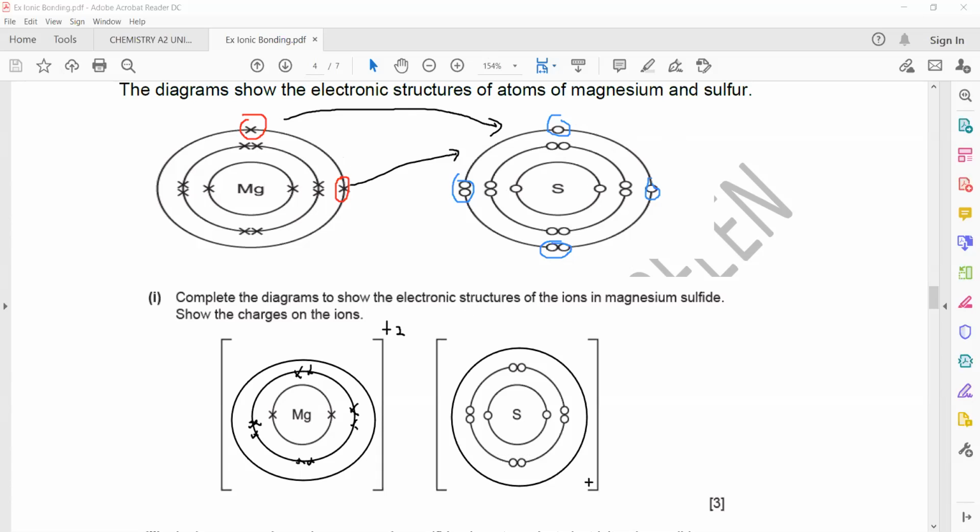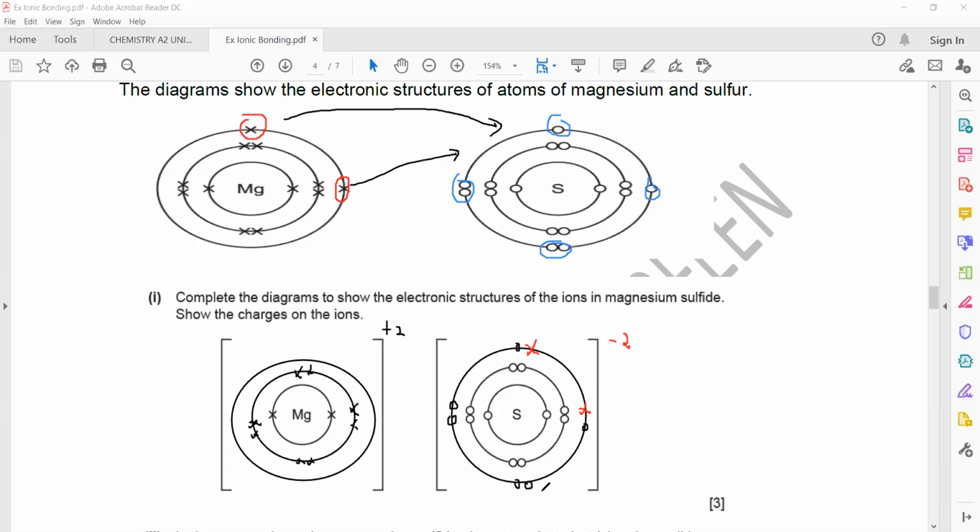So you will draw the 6 electrons which already belong to sulfur, and use a different symbol for the electrons of sulfur and the electrons of magnesium, because the 2 it took from magnesium, this is the first and this one is the second. And what should be the charge? Because it took 2 electrons, the charge will be minus 2 or negative 2.